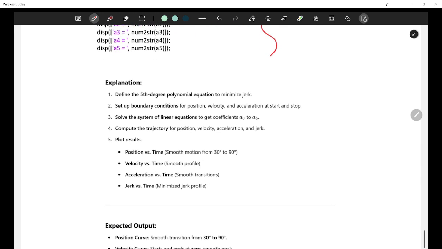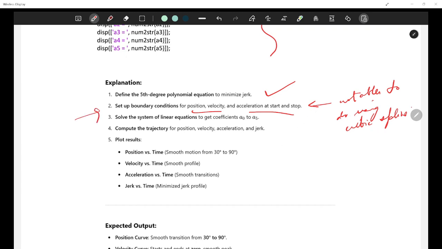So what we did, we defined a fifth degree polynomial for minimum jerk. We set up the boundary conditions for position, velocity and acceleration at start and stop, which we were not able to do using cubic spline. So Bindu, this was your question, right? So that is why we need this now. We were not able to do this using cubic spline, and now we have boundary conditions for position, velocity and acceleration, all of them at start and stop.